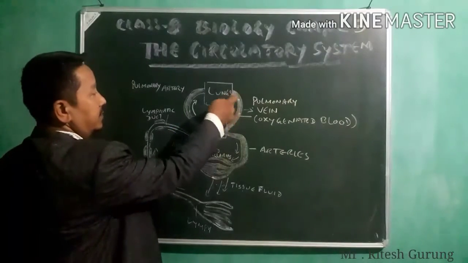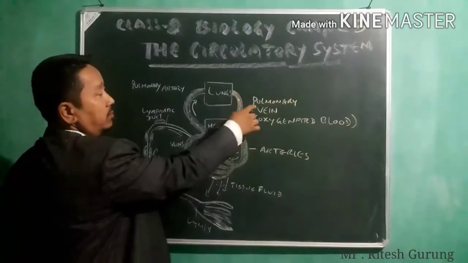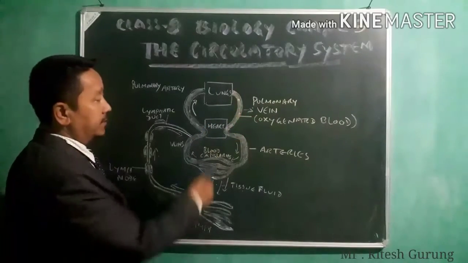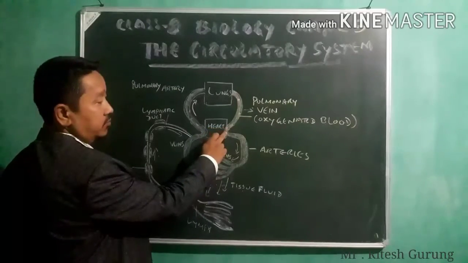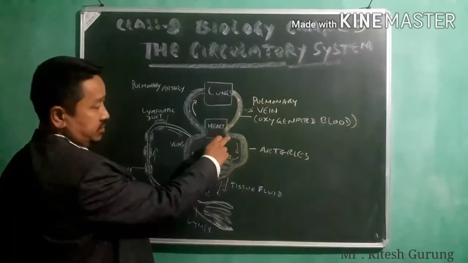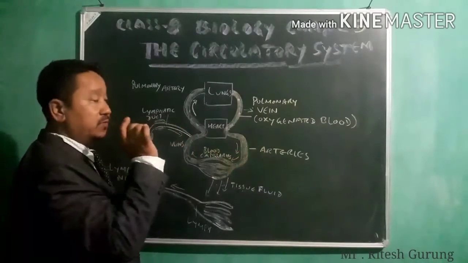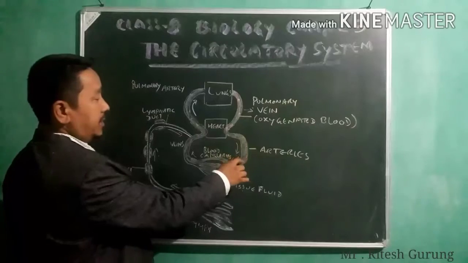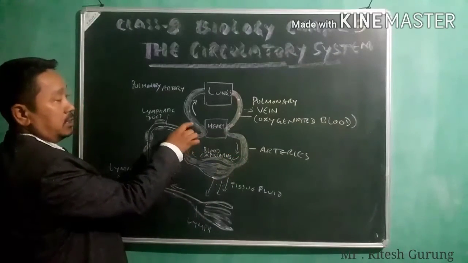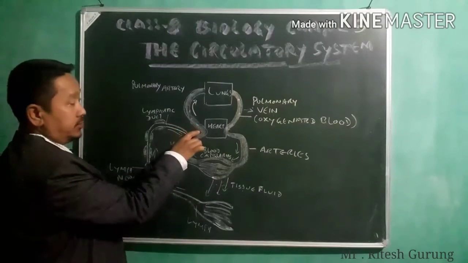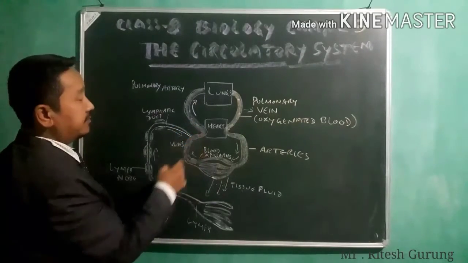From here to here you find the pulmonary vein. And from the heart, which is coming out of the heart, is your artery. And the other side, which is in bluish color, you see here, from here to here you see veins.